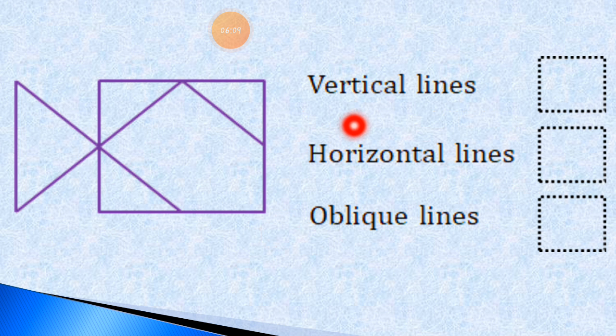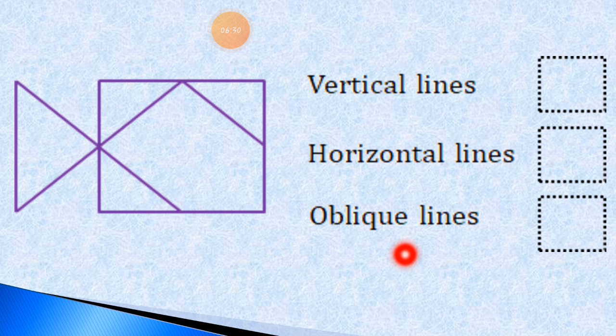Now the next one, here is a vertical line. We have to find from this given shape how many vertical lines there are. As I told you before also, vertical lines mean the standing lines. Horizontal lines mean the sleeping lines.